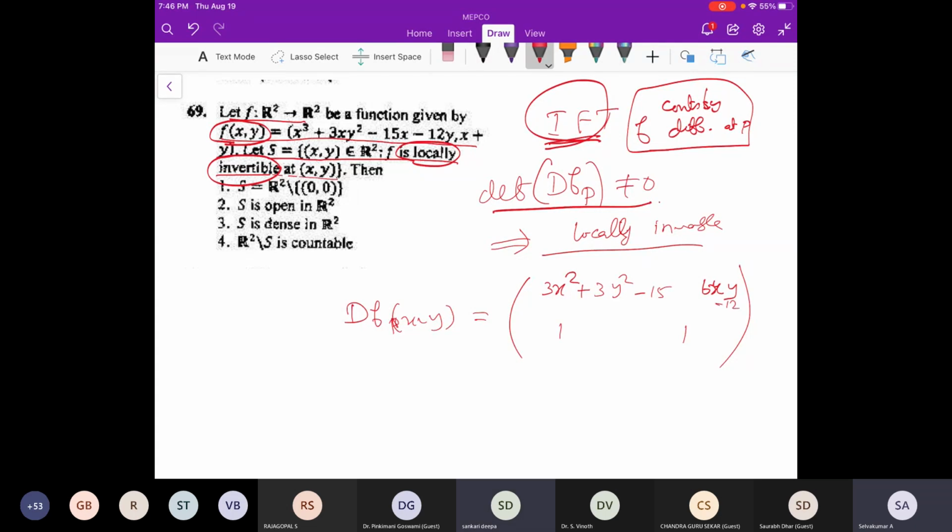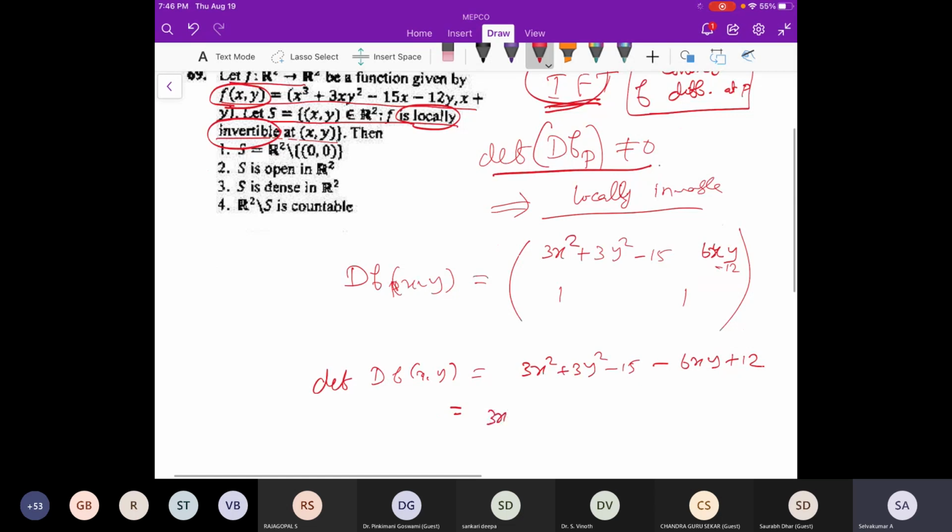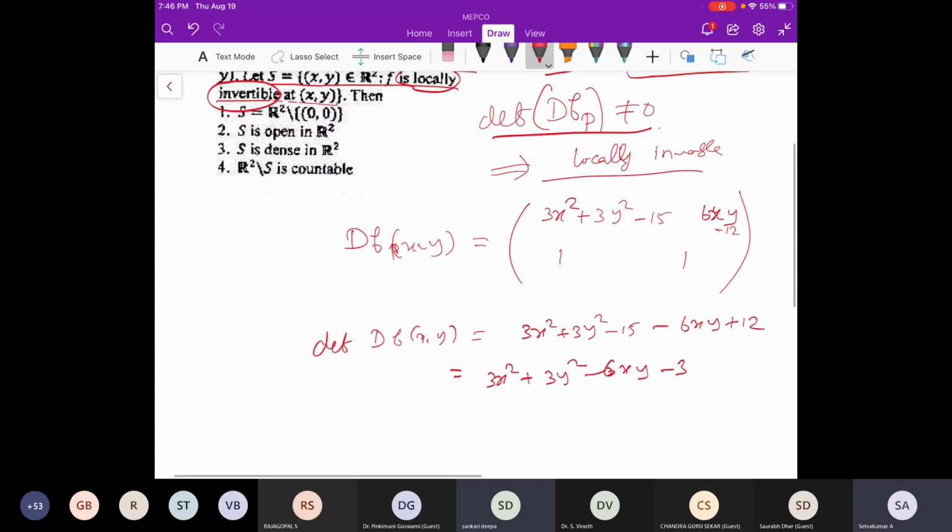Now you have to take the determinant. If you sort this out, it is 3x square plus 3y square minus 6xy minus 3.